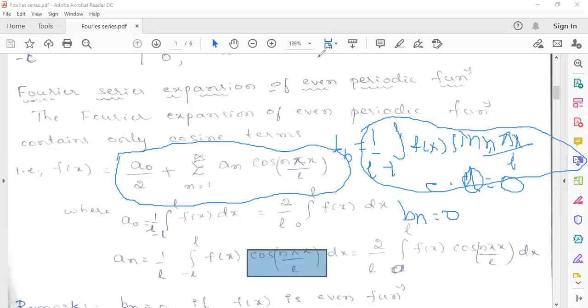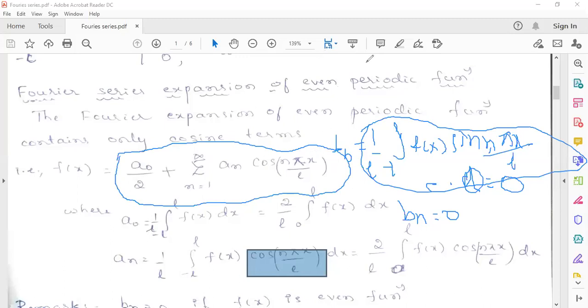Anybody is having doubt in this part? Bhumika, is it clear? Yes, sir. Karthik, understood? Yes, sir, I understood. Lokesh, Abhinav? Yes, sir. Tejaswini? Yes, sir.